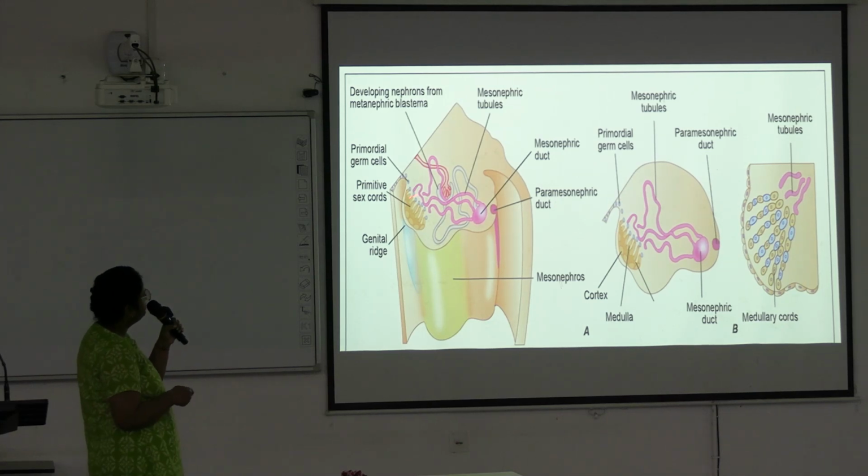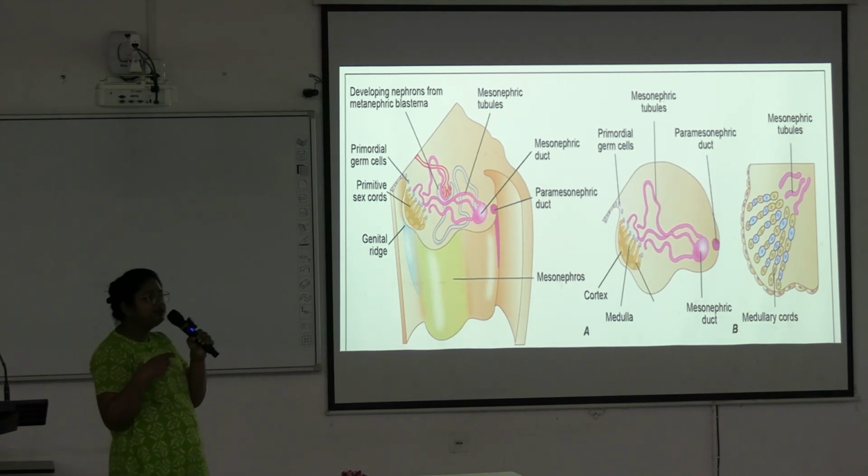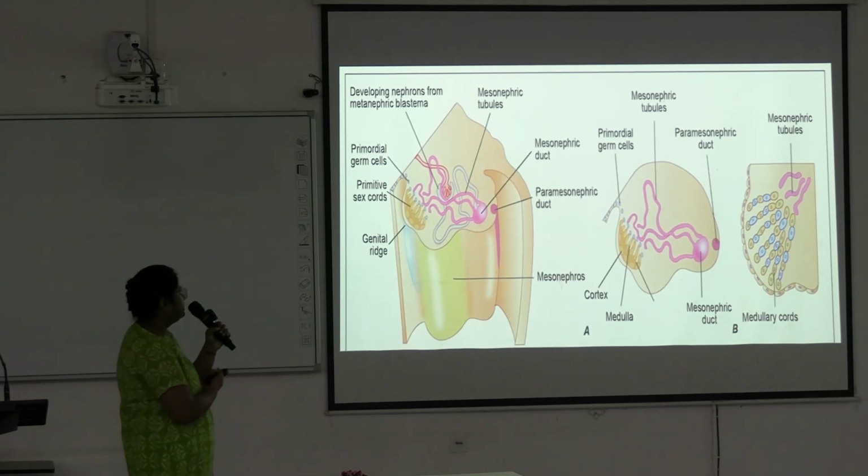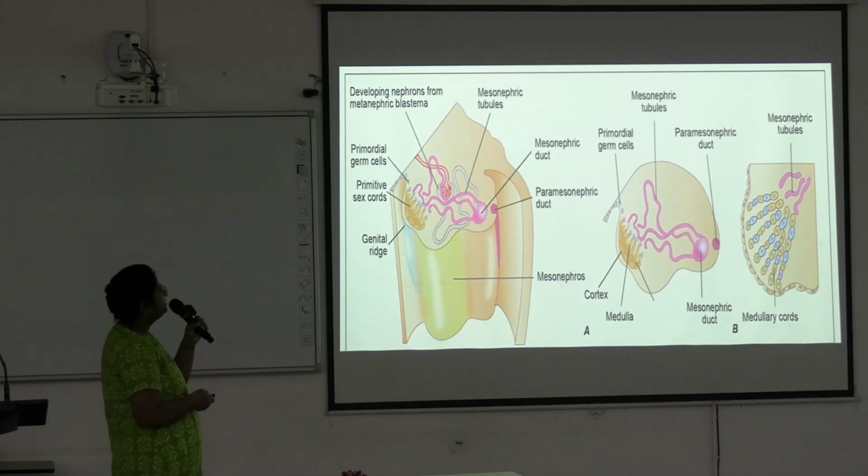And this is the migration of the germ cells from the yolk sac. And here the duct system is developing. Actually this urogenital duct system is developing together. Ducts are developing from the mesonephric tubules, mesonephric duct and paramesonephric duct.